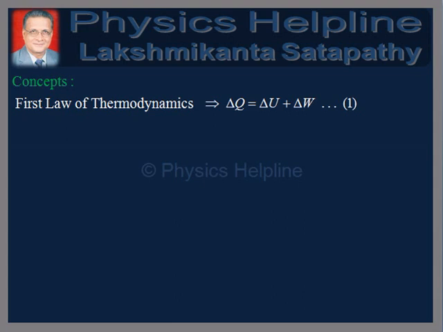Before proceeding to solve the problem, let us recall the related concepts. The first law of thermodynamics is given by delta Q is equal to delta U plus delta W, where delta Q is the amount of heat absorbed by the system, delta U is the change in its internal energy, and delta W is the work done by it.